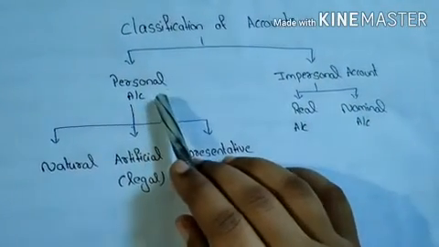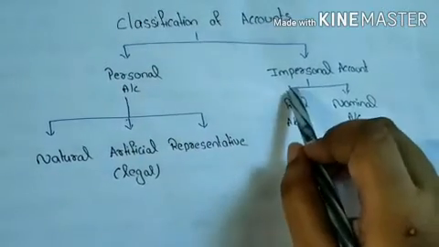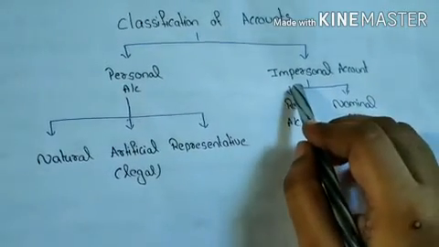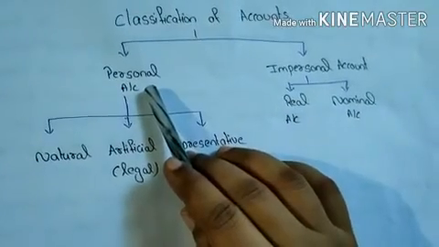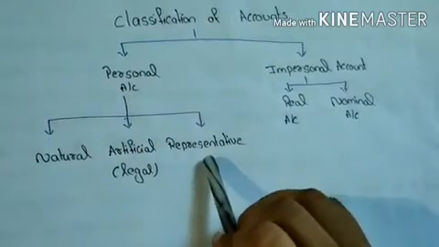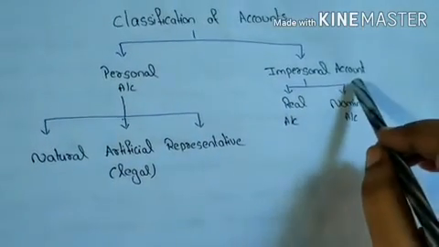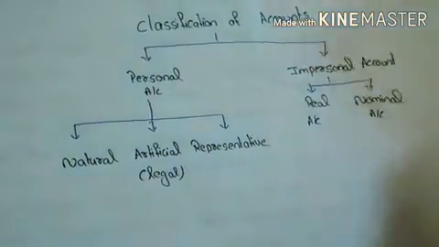The accounts which are related to persons are called personal accounts. The accounts which are not related to persons are called impersonal accounts. Personal accounts are again divided into three types: natural account, artificial account, and representative account. Impersonal accounts are divided into two types: real account and nominal account.